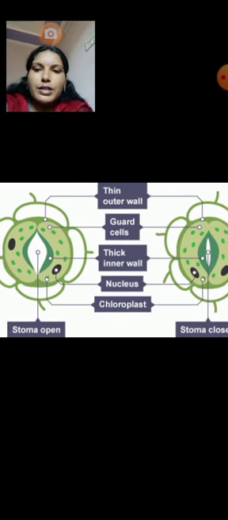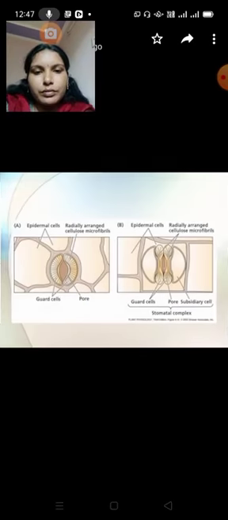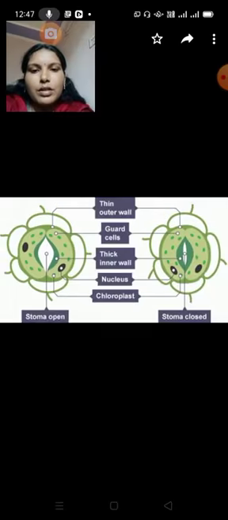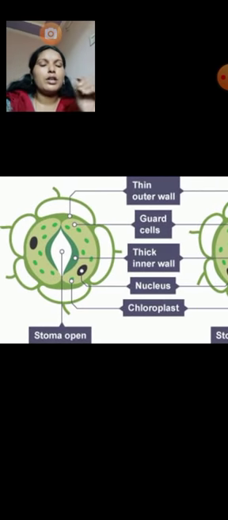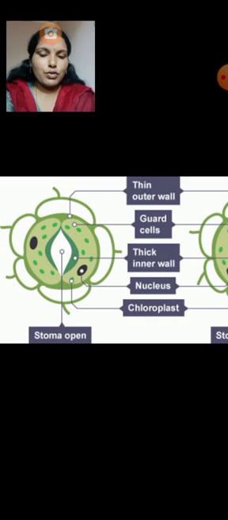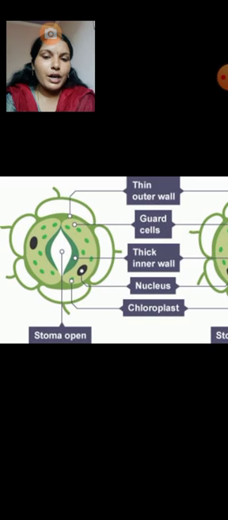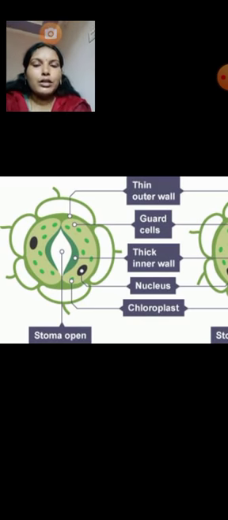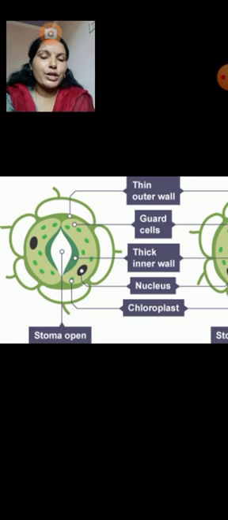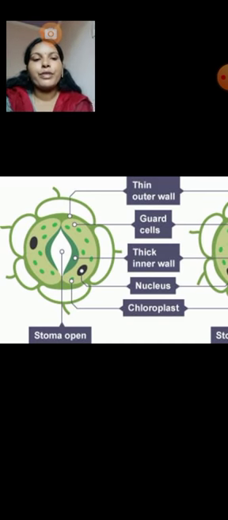Now let's discuss the functions. Just now we discussed what a stoma is, what parts a stoma contains, and what the complex system is and how it forms. Everything we noticed. But now we have to know the functions of stomata. When we know the functions of stomata, then only can we understand the mechanism of stomata, stomatal movement.